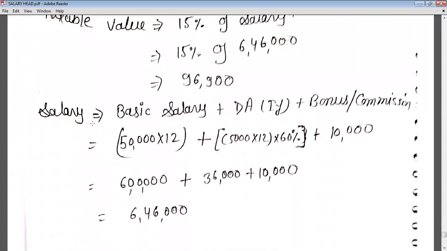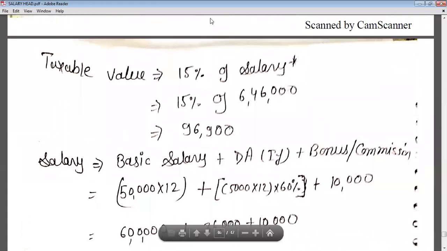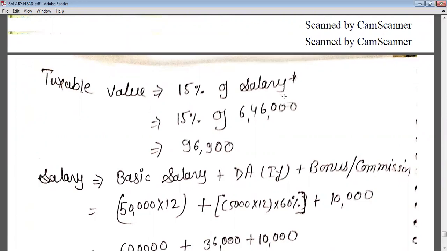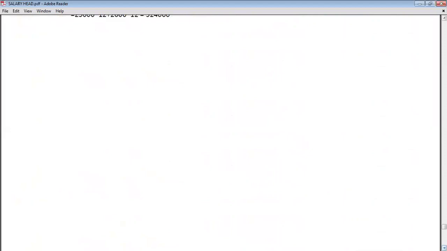Now, in salary, what will we include? Basic salary plus DA plus bonus or commission. In the question, basic salary is 50,000 per month, so 50,000 for the year multiplied by 12. Plus DA is 5,000 per month, so 5,000 multiplied by 12 multiplied by 60%. Plus commission is 10,000 per annum. So salary will be 6 lakhs plus 36,000 plus 10,000, that is 6 lakh 46,000. 15% of 6 lakh 46,000 is 96,000. So the taxable value of RFA is 96,000. Okay, so this is your question of RFA.